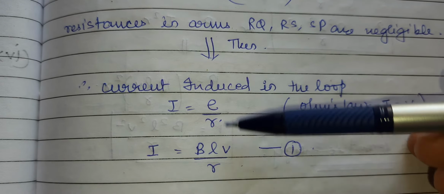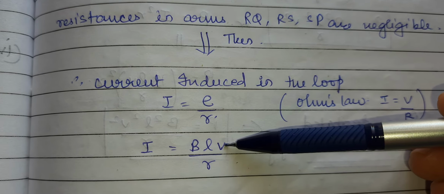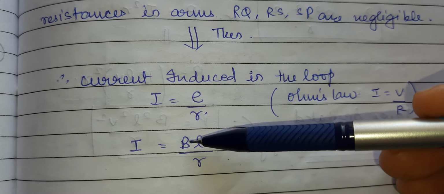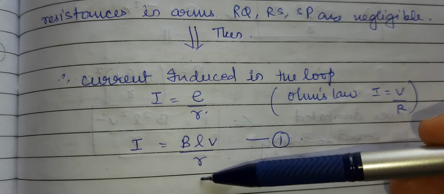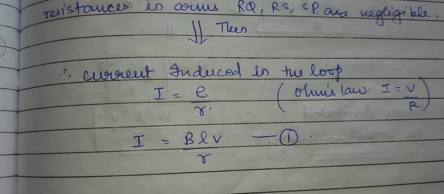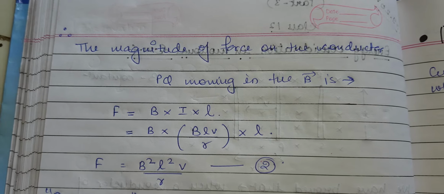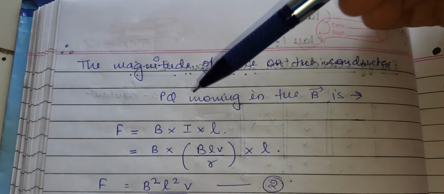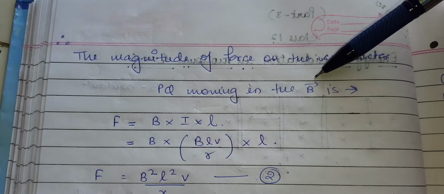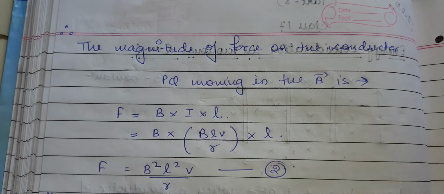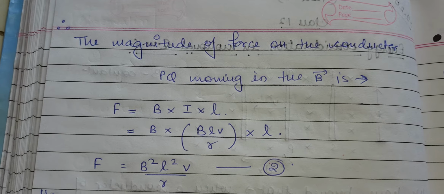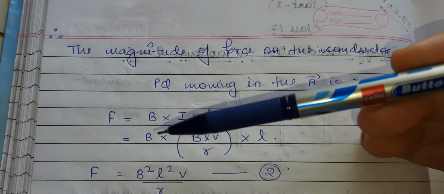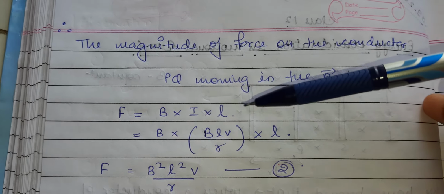Now in place of E, we know the motional EMF concept, since the arm is movable, so we can write BLV upon R, that is equal to I, the induced current in the loop. So the magnitude of the force on the conductor PQ moving in the magnetic field B will be, we are finding out how much force is acting in this condition. The force acting will be F equals BIL.